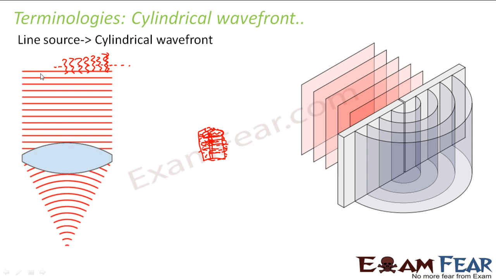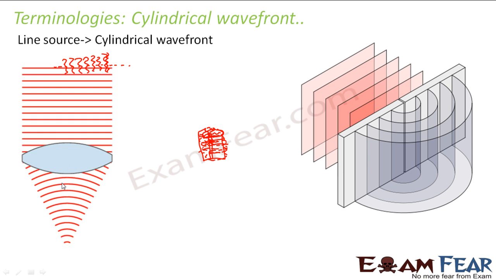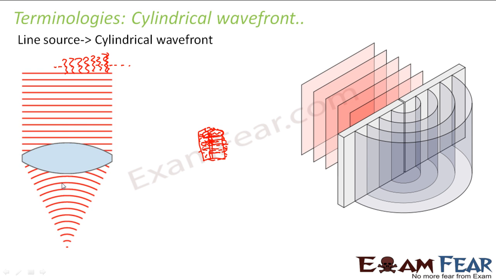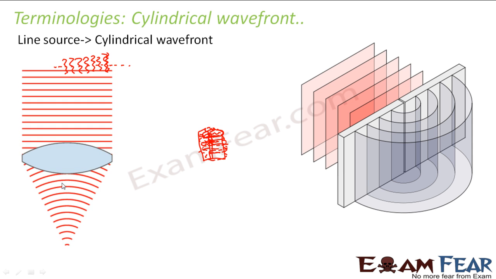So these plane wavefronts are coming and falling on a lens. Now after passing through the lens, what happens? The wavefront gets curved, right? Now why does this happen? We will study all these things as we go ahead and study Huygens principle first. Once we understand Huygens principle, then gradually we will also go to all these studies, how does the wavefront behave when it passes through a convex lens. Because otherwise,